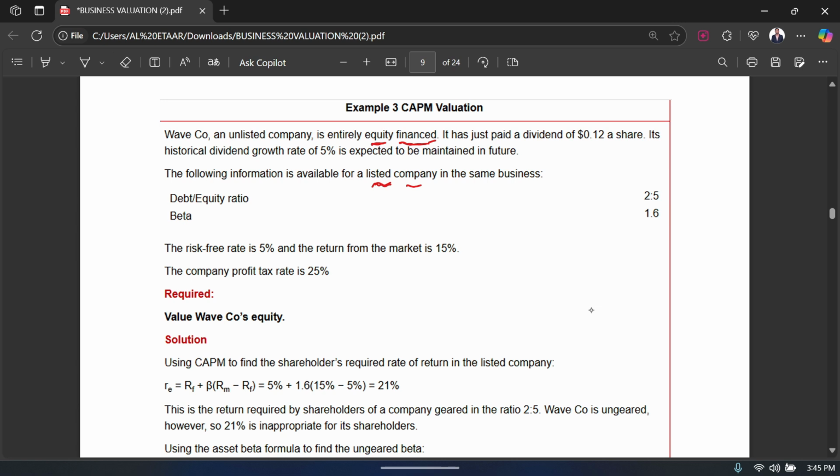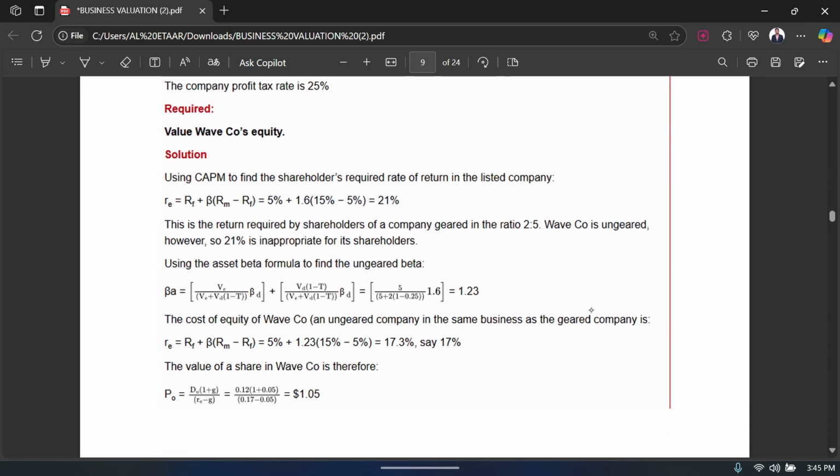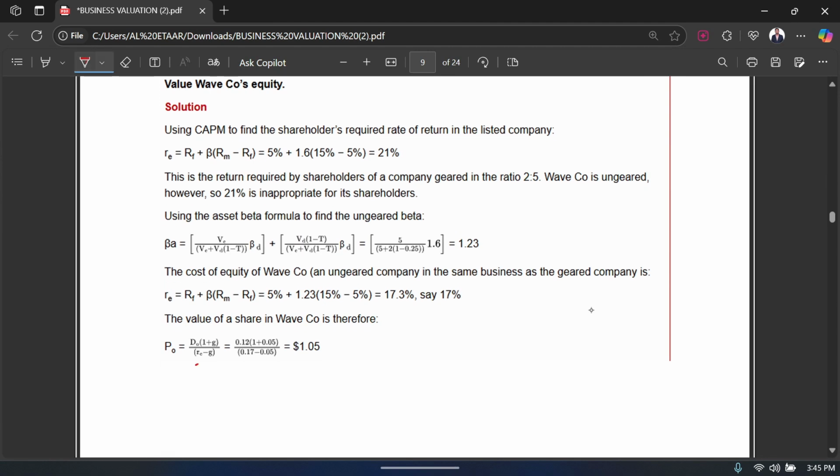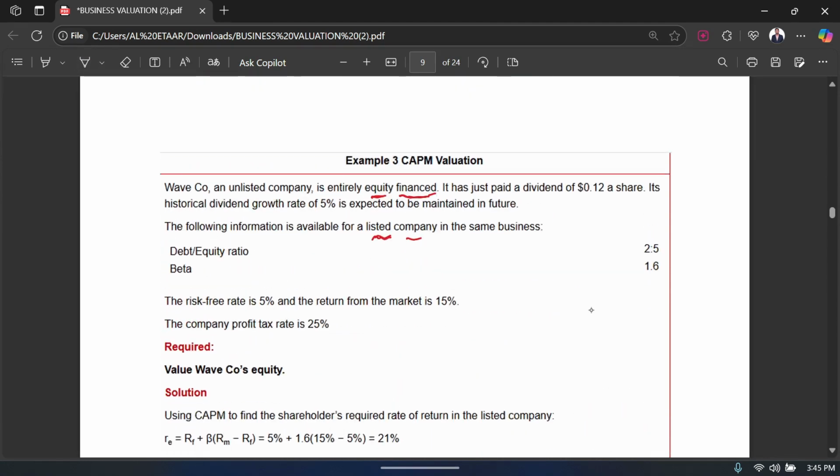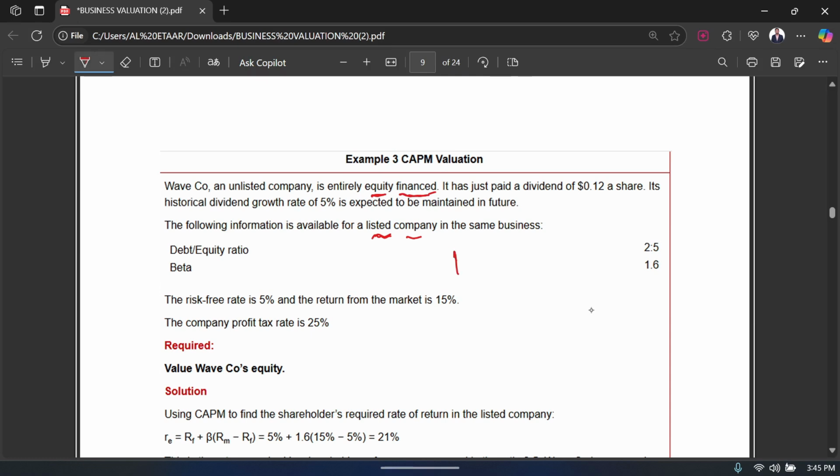But the problem in this question is that you do not have the RE, just like the previous question. So let me show you. If I use the dividend valuation method, I need the most recent dividend, which is 0.12. Then I times it by 1 plus growth. Do I have growth? Yes, I have growth, 5%.